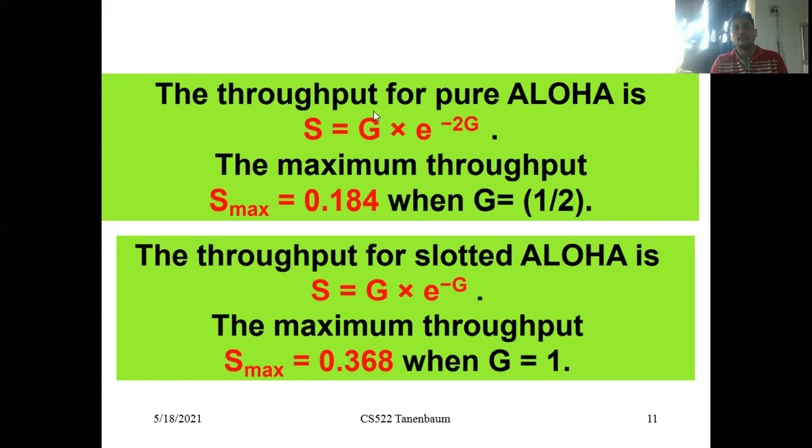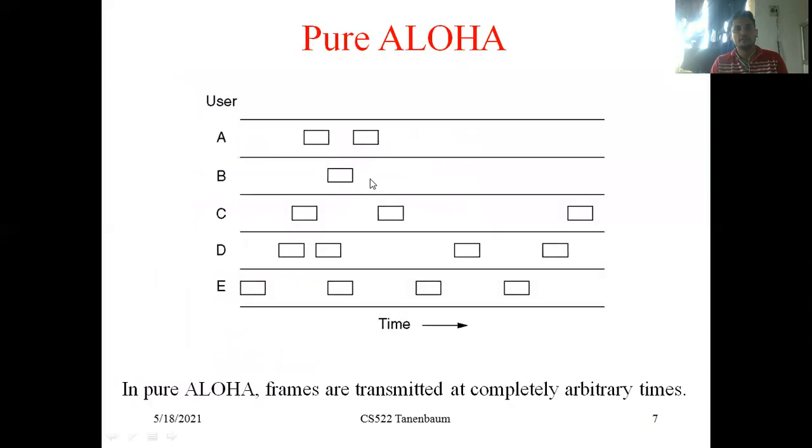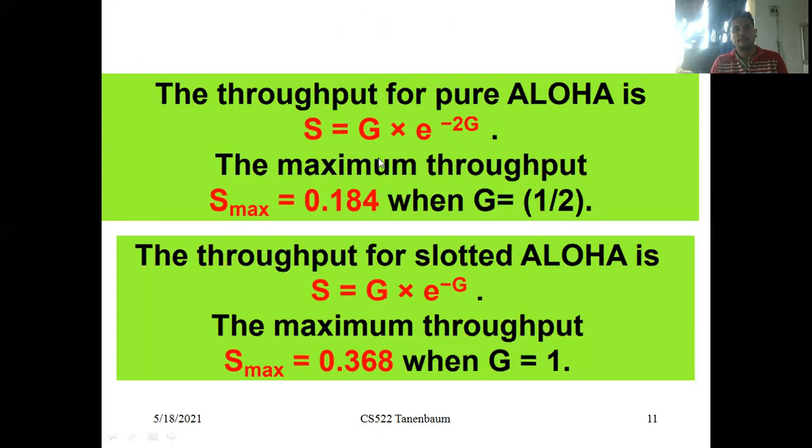G is the total frames, in this example 14 frames. So the throughput we have to calculate is S = G e^(-2G), and the maximum throughput is S max = 0.184 when G = 1/2.